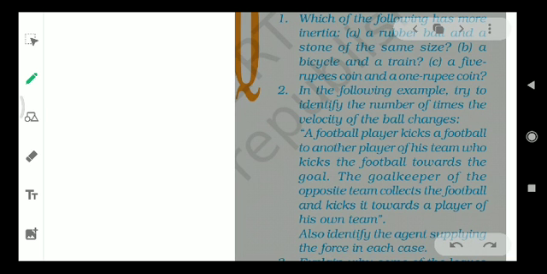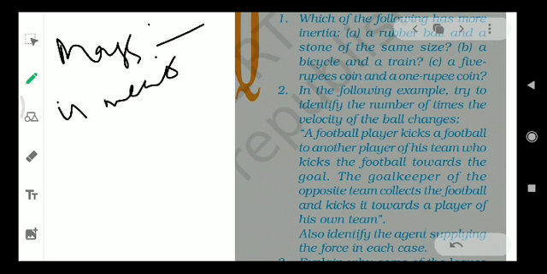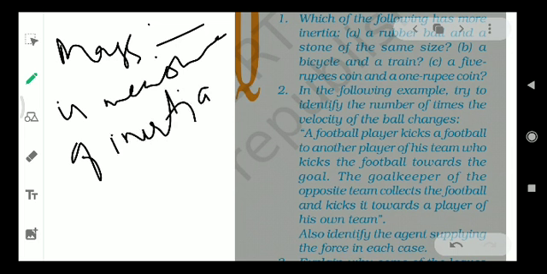You must remember, more is the mass, more will be the inertia, or more will be the inertia, more will be the mass. Mass is the measure of inertia. So a heavy body will have more inertia, a lighter body will have less inertia. So question number 1 is based on that.